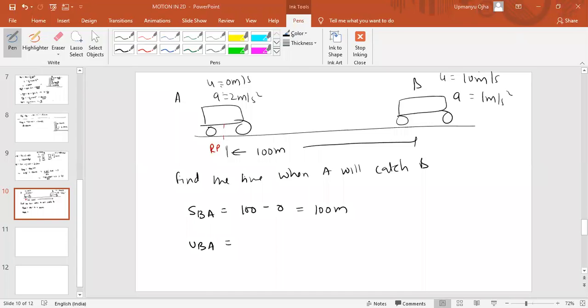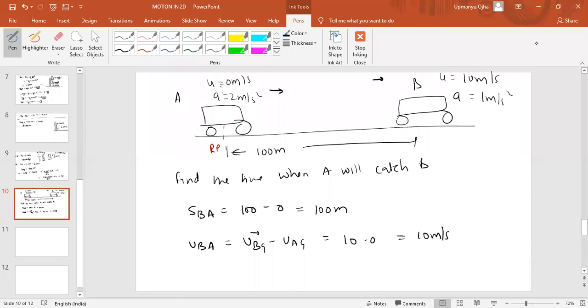I did not mention direction. Direction should be in this direction, the same direction like this. So what is the initial velocity of B with respect to A? It is initial velocity of B minus initial velocity of A with respect to ground. That is 10 minus 0, which means 10 meter per second.